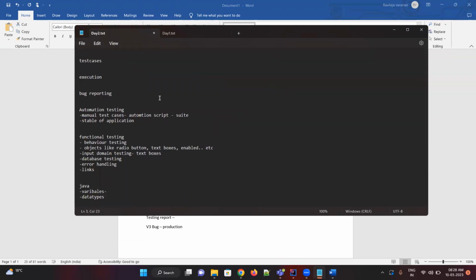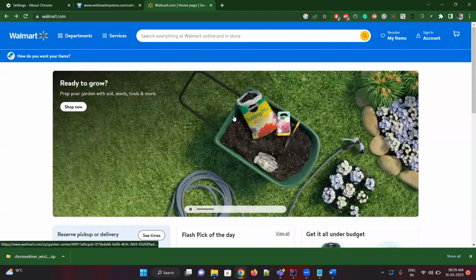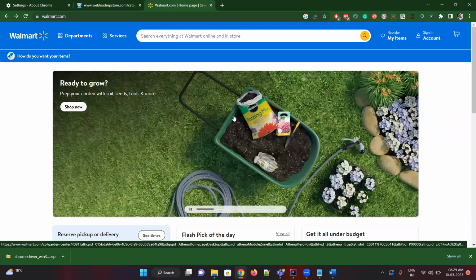Now, in the automation way of execution, here we'll be writing whether we'll convert our manual testing into automation. Why can't we say everything is automated? Because a few things you have to test manually only. Everything can't be automated. We can say 80% or 90% can be automated, not the entire testing suite. So you have to tell the developers or a manager the reasons why it can't be automated and what the challenges are.